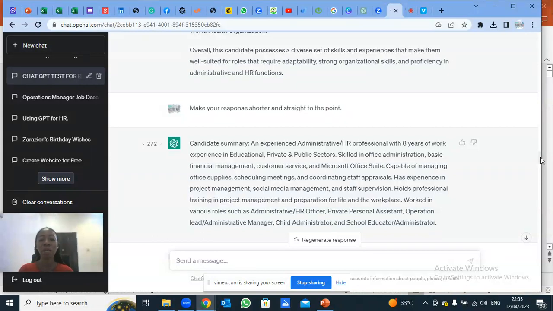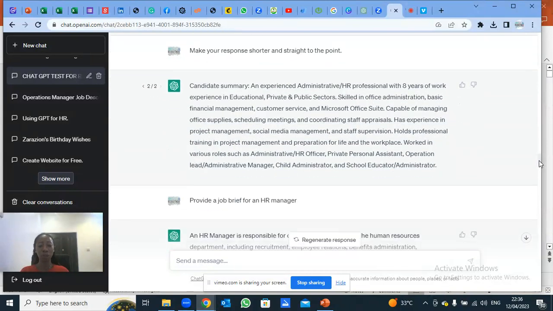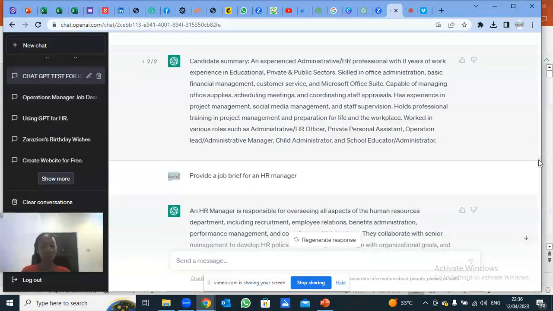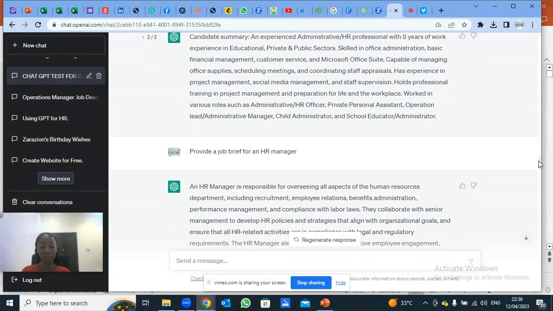So now I feel GPT's response is too long. So I'm saying that GPT should provide a shorter and straight to the point answer. And so look at it, it provided me a short answer. It quickly summarizes it, telling me the skills and the professional certifications the person had, and a lot of the experience as well.